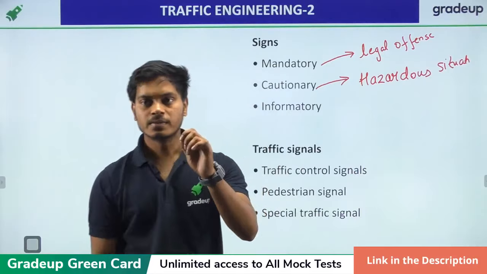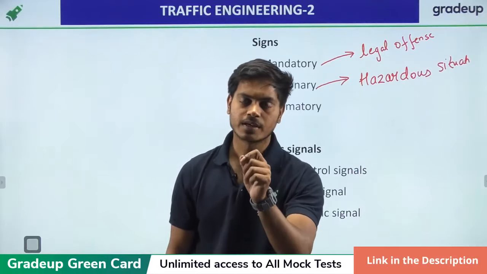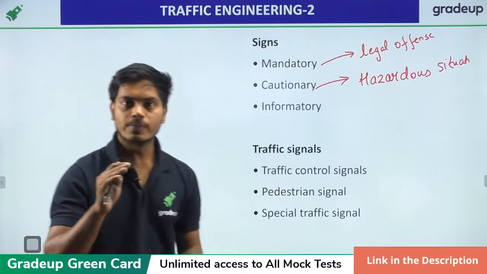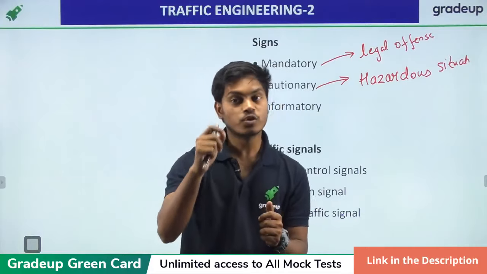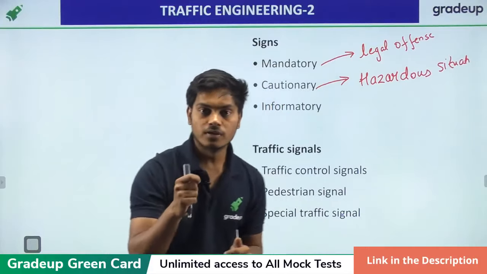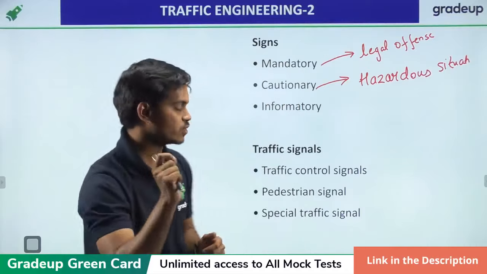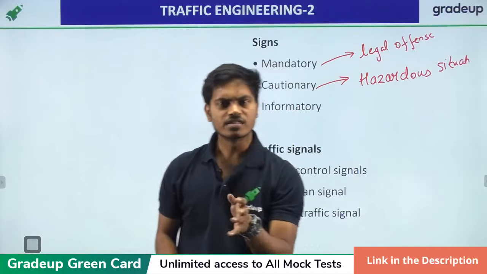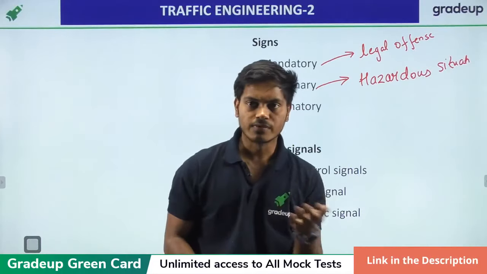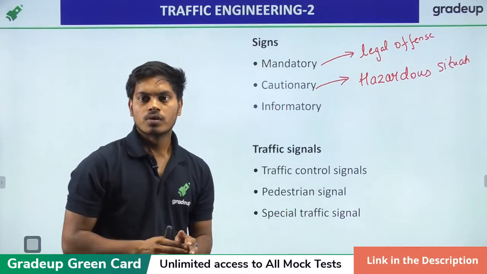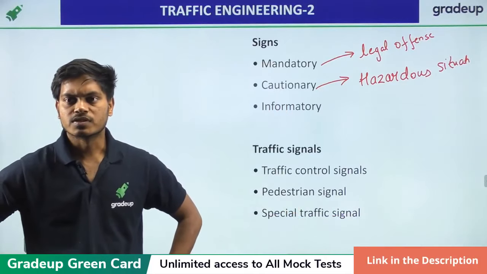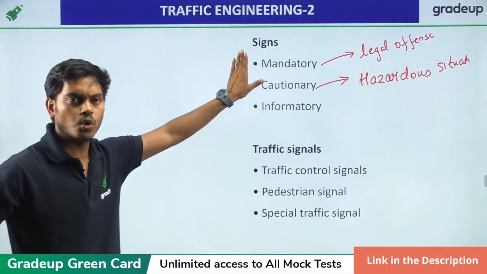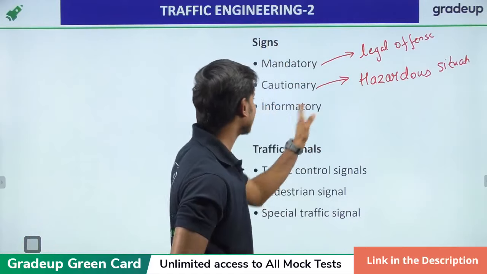So informatory signs are the sign boards which provide information that could be useful for a traveler using the road. Informatory signs involve the kilometer distance or the direction in which you are going. Please discuss some problem regarding these things. No problem will come from these things, no numerical will come, but they can ask you directly.